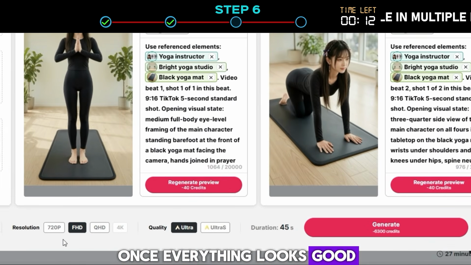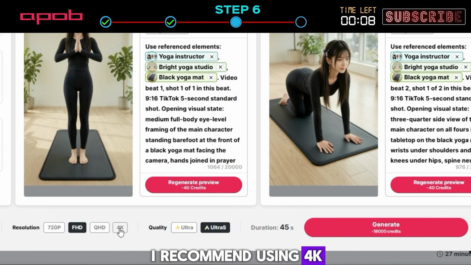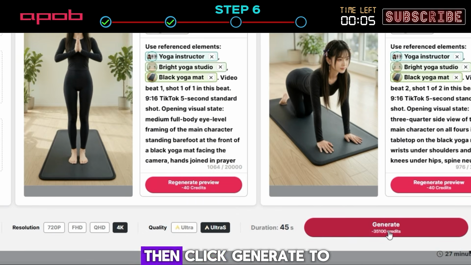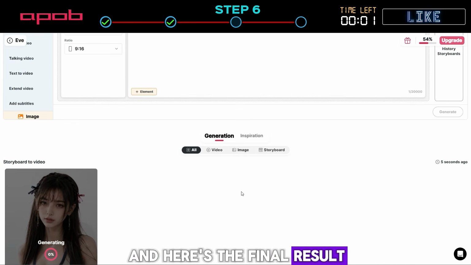Once everything looks good, choose your resolution and quality. For the best results, I recommend using 4K resolution with Ultra S quality. Then click Generate to create your long-form AI video. And here's the final result.